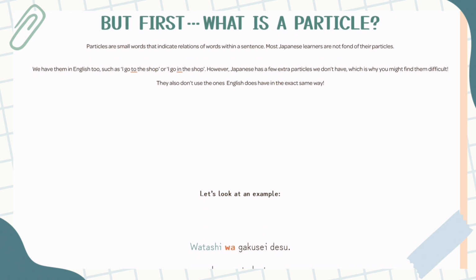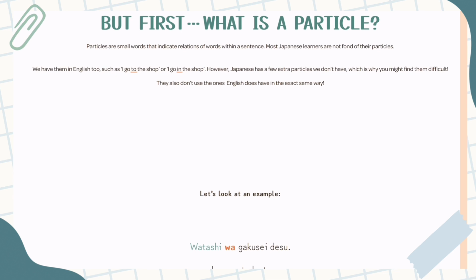So try not to overthink that as well. It looks kind of confusing. Oh my gosh, there's these little rules to it. It's really not that bad. It's just whenever it's a particle, it is wa. Whenever it's in a word, like any other time, it is ha, apart from the few little exceptions that I have listed.